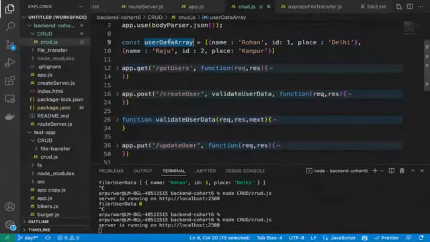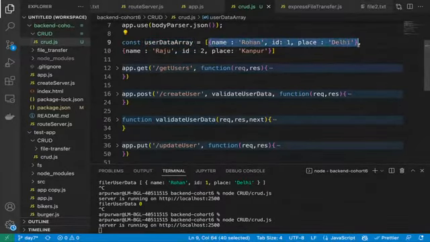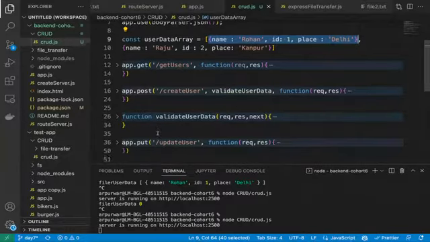That could give us the new updated array. Like how can we delete things from the arrays? So what we will do there, the first thing is, we will get the filter array, and I think we can simply use the filter array logic only, right? So what will filter array give us? Filter array will give us whatever value exists, and then we can assign the same value to user data array as another array. That's what I'm thinking.